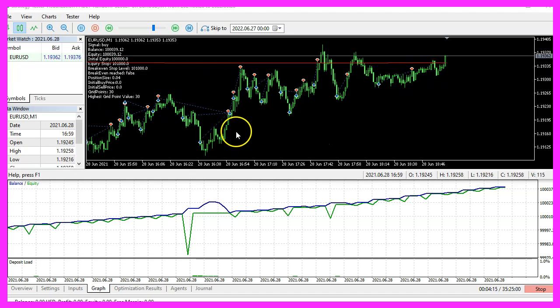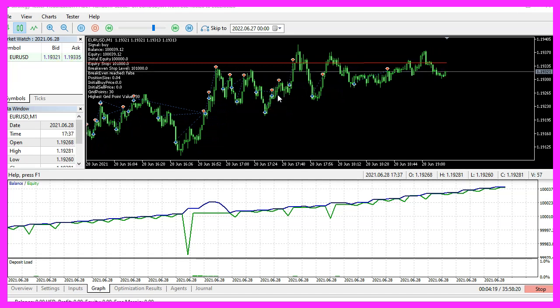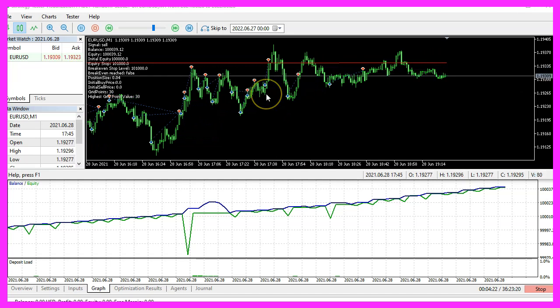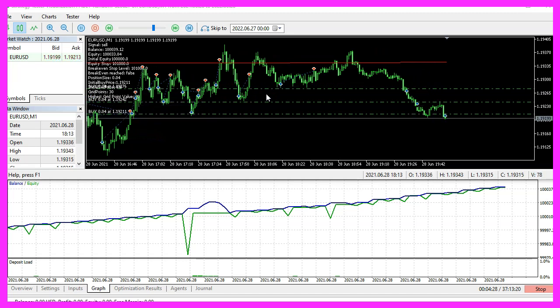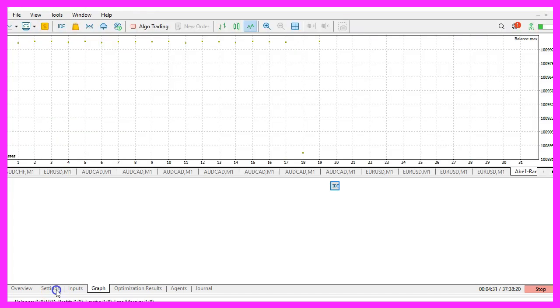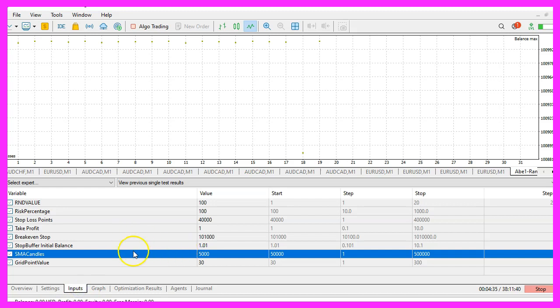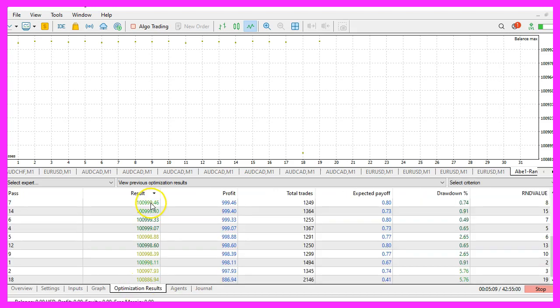Now, of course, you can ask the question, what makes sense for the average price? Should we look at 5 candles, 10 candles or 100 candles there? In my case, I have built in here in the settings that I can select the number of candles. The default value would be 50,000 candles. I've chosen 5,000 here, and I've also tried this out before with a mass test. And so far my idea seems to be working out quite well.